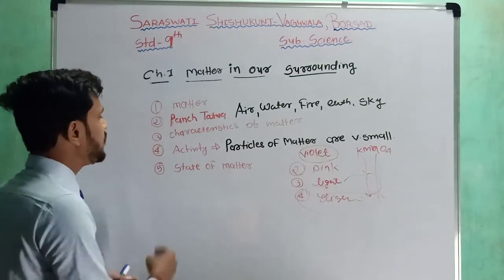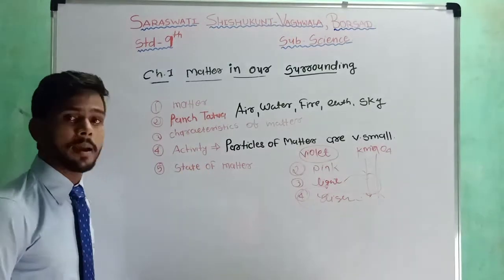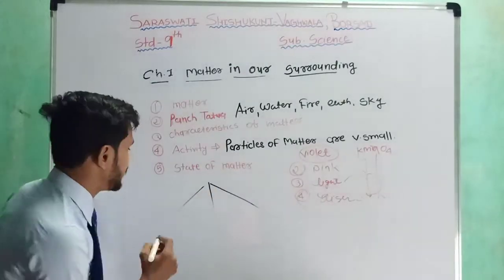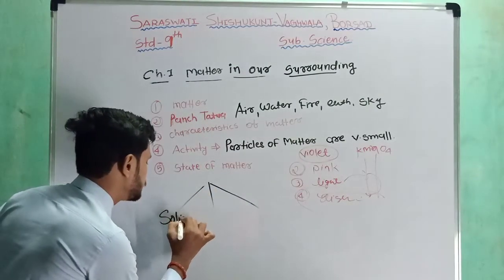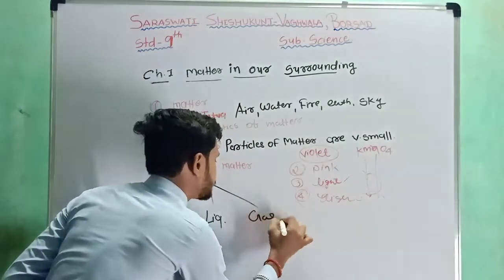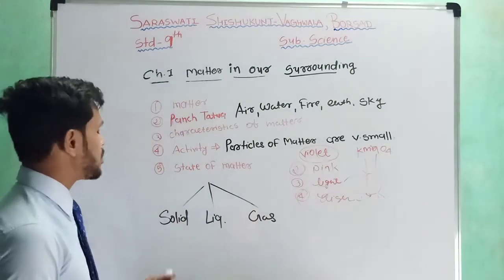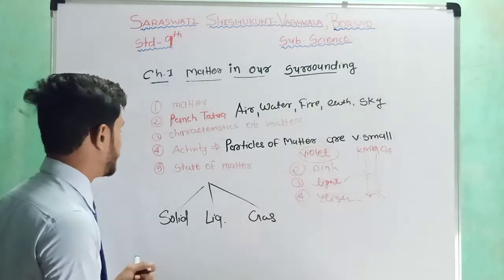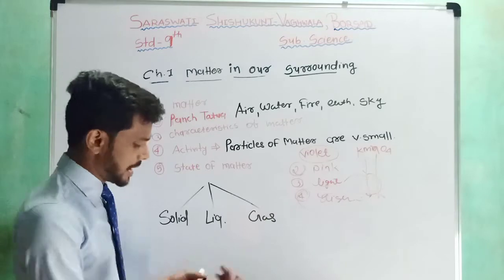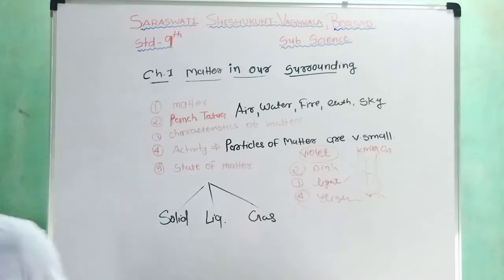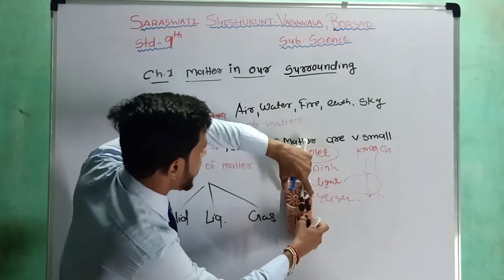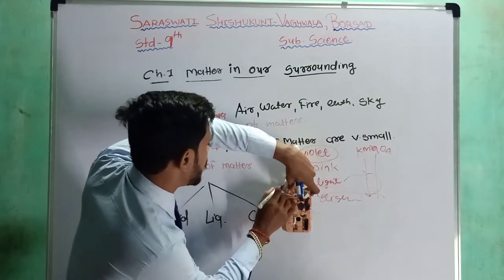Then we have already studied the states of matter. There are 3 states of matter: the first one is solid, then liquid, and another one is gaseous. We have already learned about the solid substance, its properties and characteristics. We performed some activities, as for example, I am going to take this mobile, put this mobile at this area, and draw a line around it.